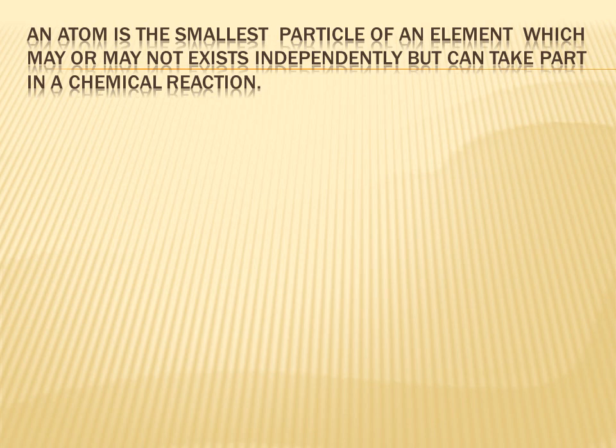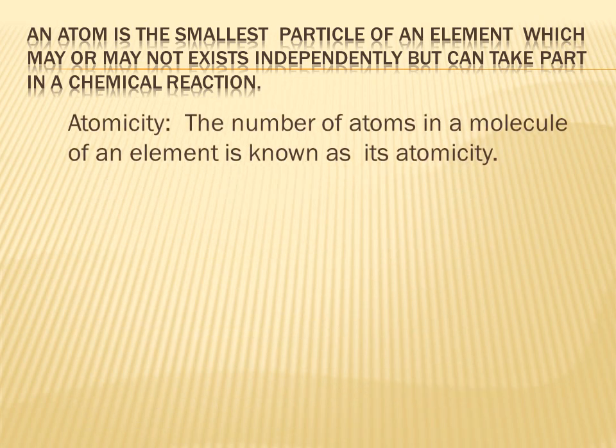Elements may exist as monoatomic, diatomic, triatomic and polyatomic molecules. Let us see what are these. Before that, let us study about atomicity. The number of atoms in a molecule of an element is known as its atomicity.